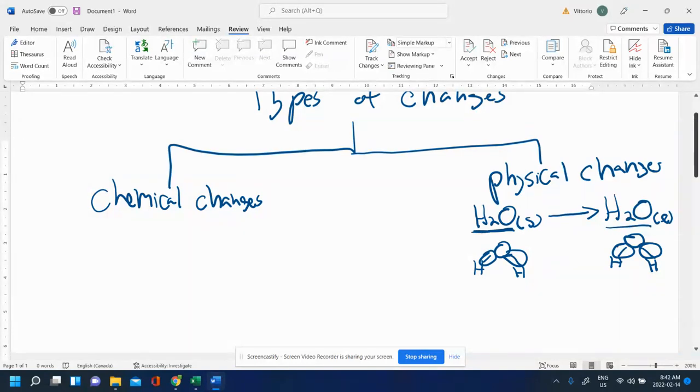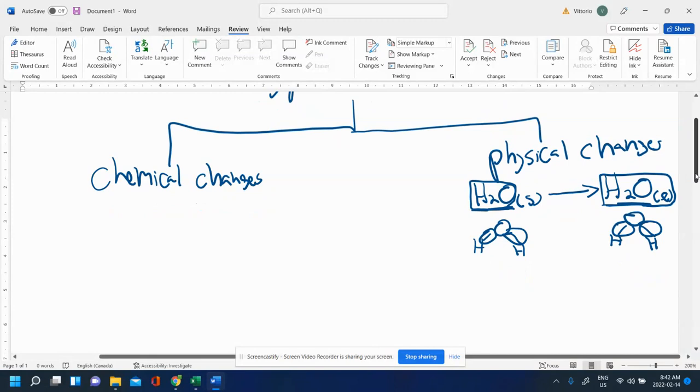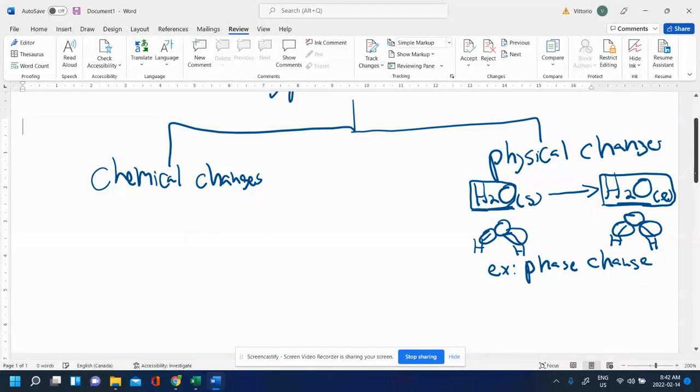So this was a change that happened to the water sample that we had, but the chemical identity did not change. So a physical change is when you change matter in a way, but its chemical identity is still the same. It's still water at the end of the day. So a great example of a physical change is simply a phase change or state change. When you melt something, when you evaporate something. So when you boil water, it's going from liquid to gas, but it's still going to be water. So for example, if I boil water, so I have liquid water, and I apply some heat to it, it's going to become gas water, right? So gas there, but it's still H2O.